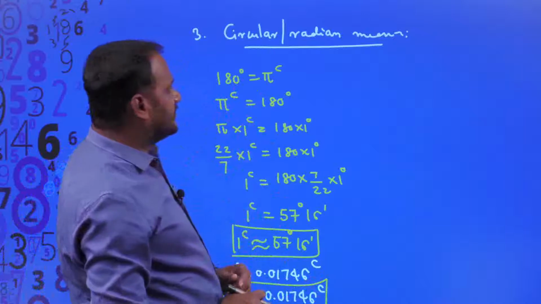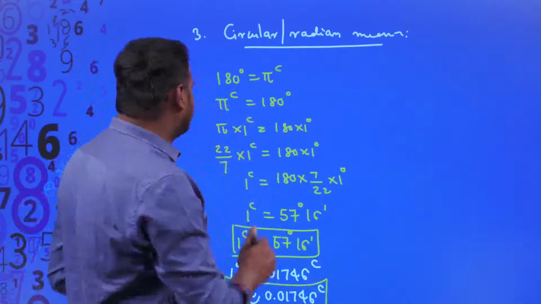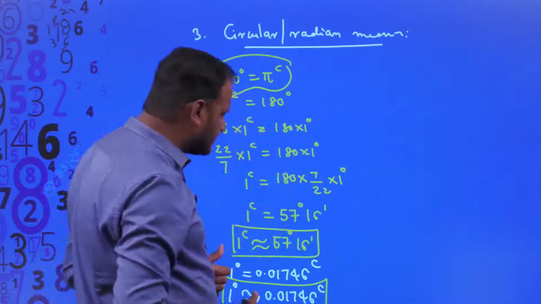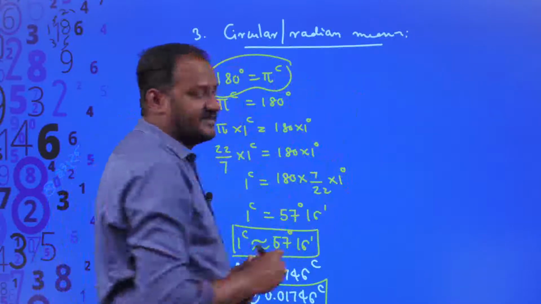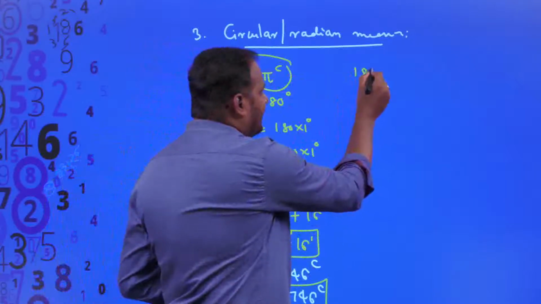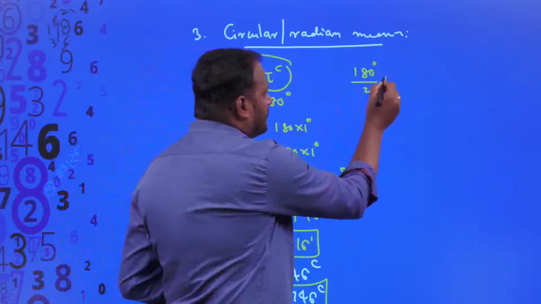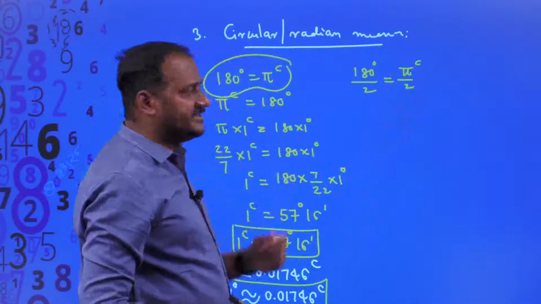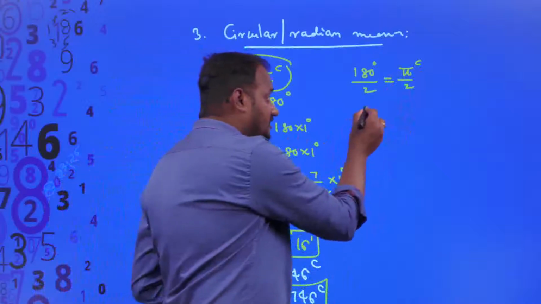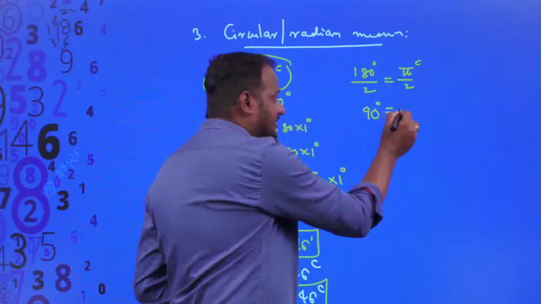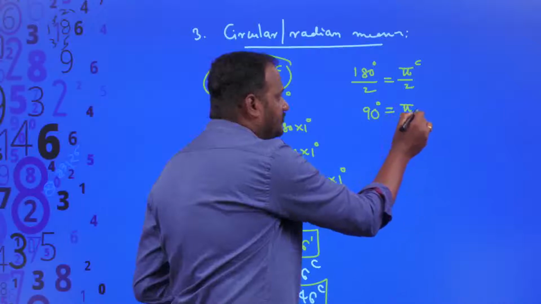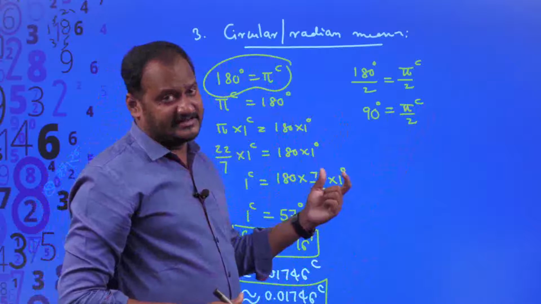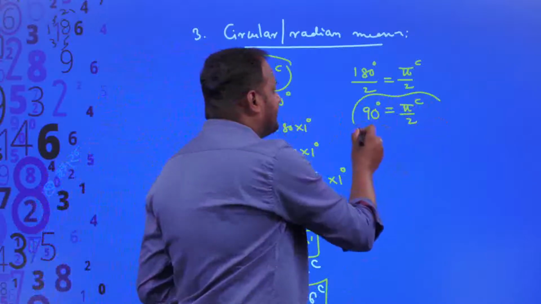So this is what the circular measure is. See here, if you observe, 180 degrees is equal to pi radians. I am dividing both sides by 2, then 180 degrees by 2 is equal to pi divided by 2 radians. What is 180 degrees divided by 2? It is 90 degrees, which is equal to pi divided by 2 radians. So 90 degrees is equal to pi by 2 radians. So why am I finding the value of 90 degrees here?